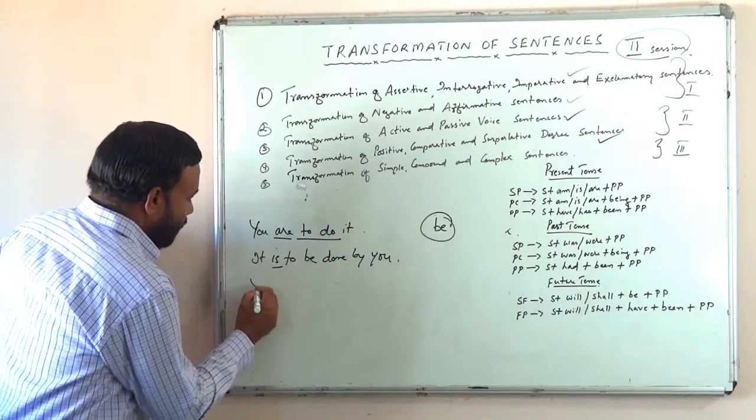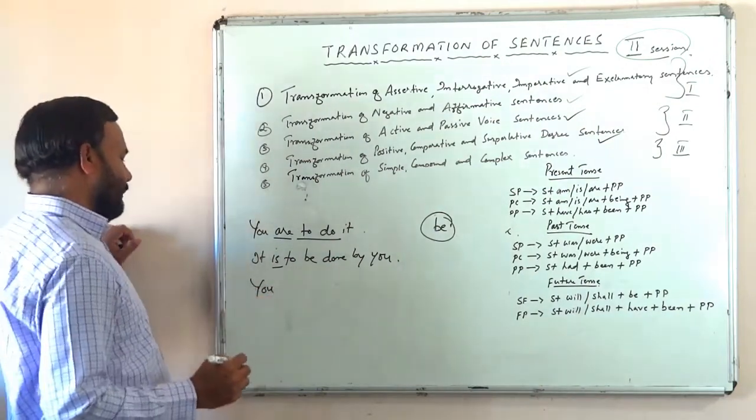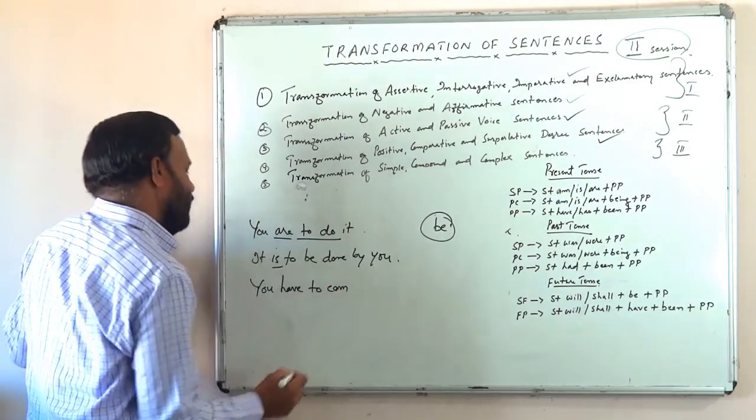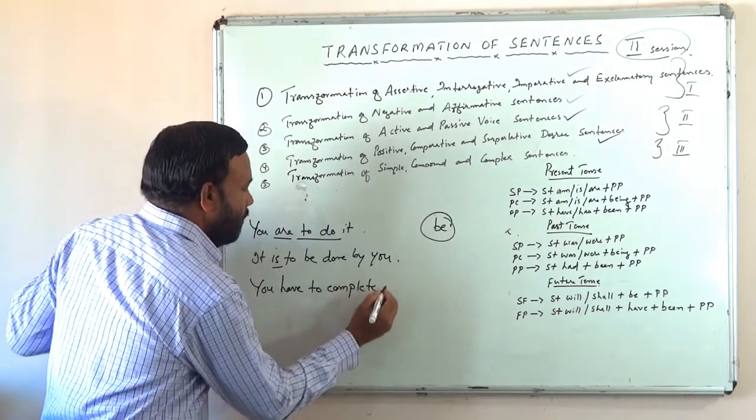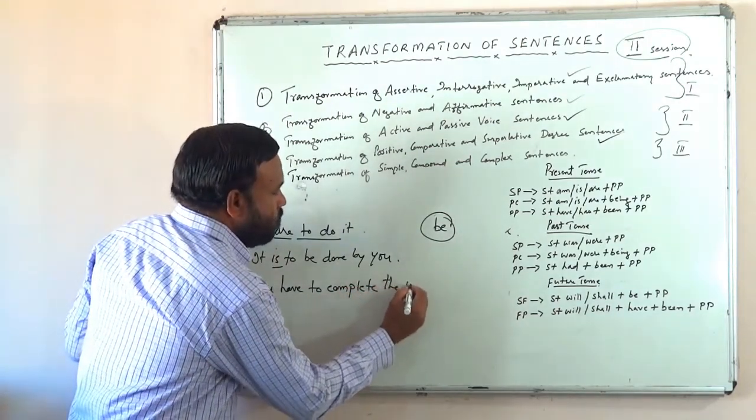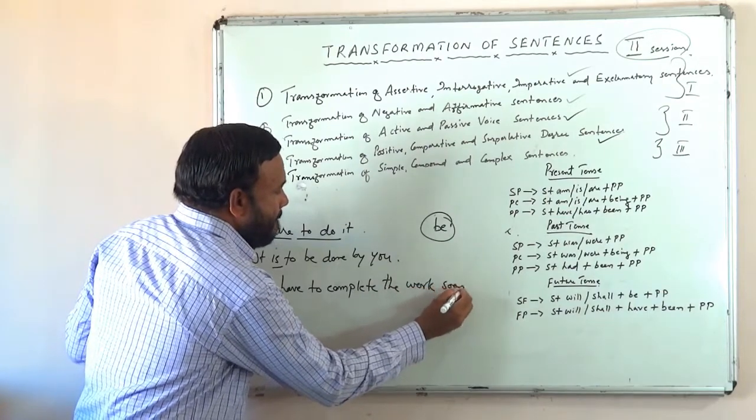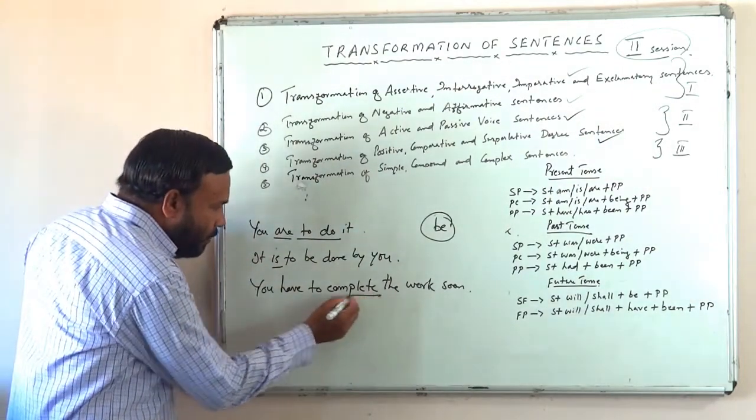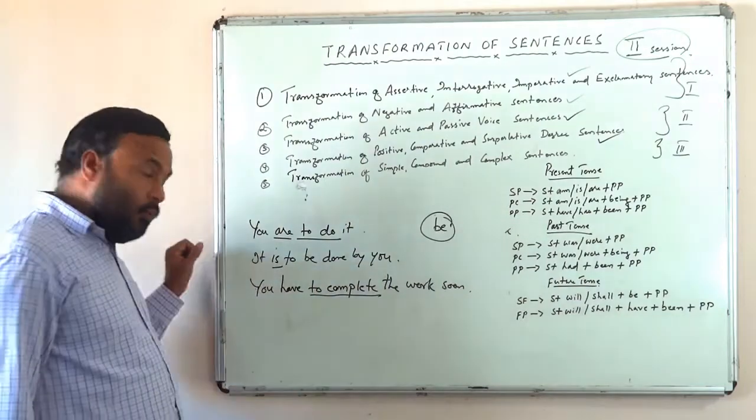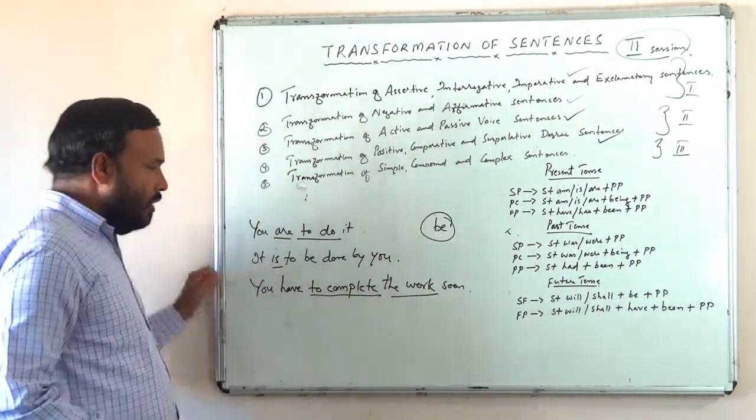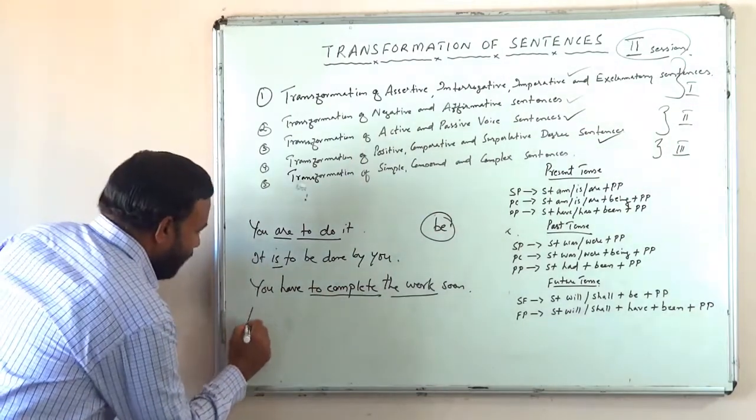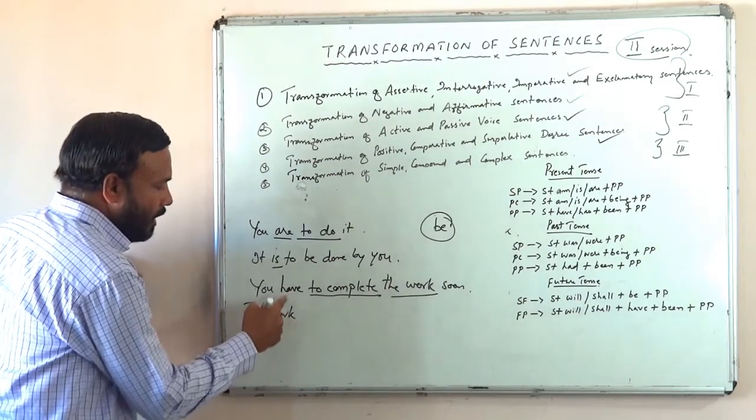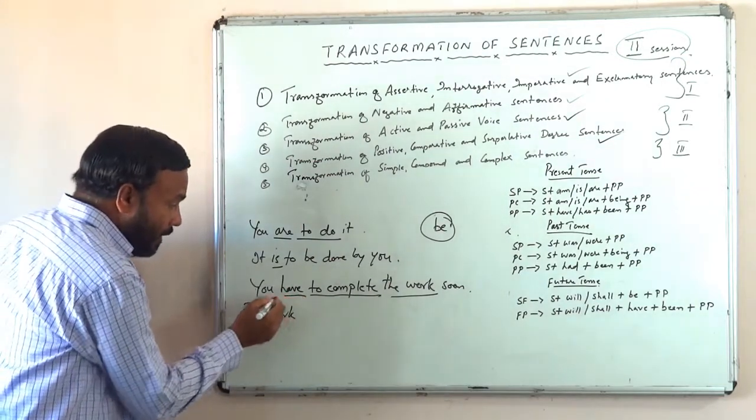See the sentence. You have to complete the work soon. You have to complete. Here also you have an infinitive form. You have to complete what? The work. That is the object, isn't it? So you have to start with the work. The work has. After the work, have will come, has will come. Why is has coming here? Because here the subject is you.